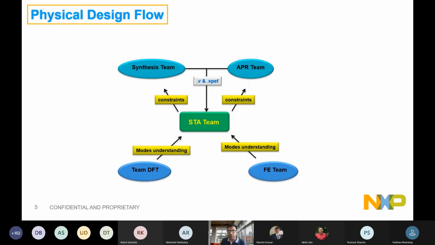Now STA plays a critical role in defining the timing sign-off, that yes, everything is working and it is simulated to the highest frequency. And as a step back, for verification, we also provide those models back to the DFT and front-end team, who have already confirmed that my RTL models will work fine without delay. Now we are feeding back SDF so they simulate the whole environment using these delays as well. Your environment should be working. We call this GLS, gate level simulation, which is done using SDF. So that is the overall physical design flow, and how things are linked around STA.